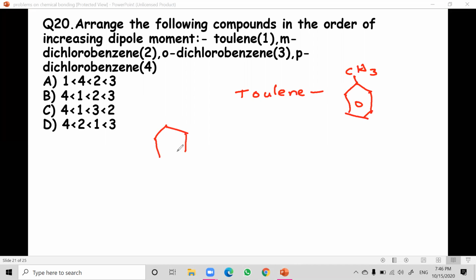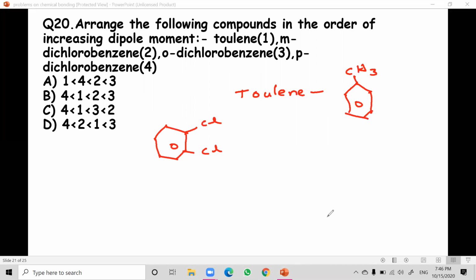Here, on the benzene ring, one chlorine is at the first position and the second chlorine is at the meta position. The third one is o-dichlorobenzene, where the chlorines are at adjacent positions.